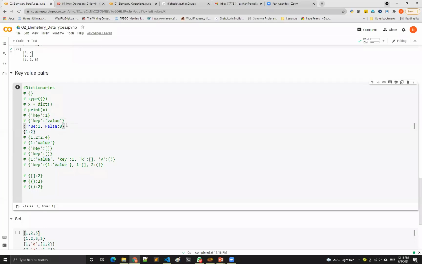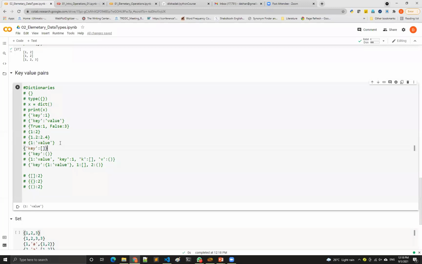The third thing: suppose you want your key as an integer, yes, that is also allowed. You can have key as an integer and value as an integer. Suppose you have a float. If you want to see whether float is allowed as a key and value, yes, it is allowed as a key as well as a value. Anything which can be a value can be a value with anything as a key. Suppose I want to use an integer as a key and a string as a value, yes, it is also allowed.